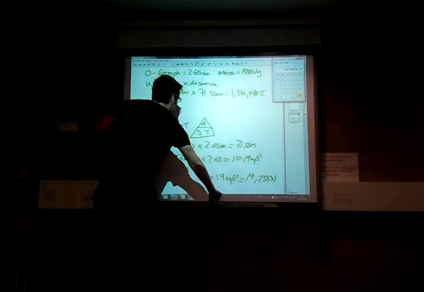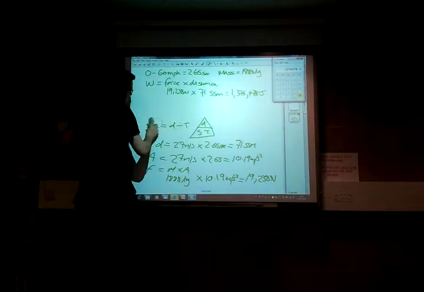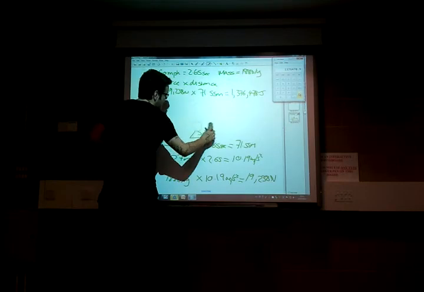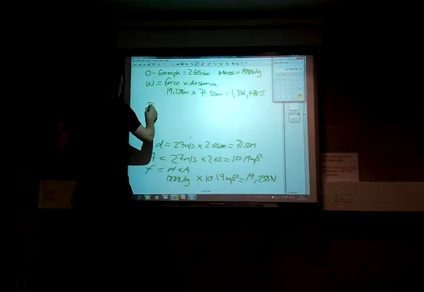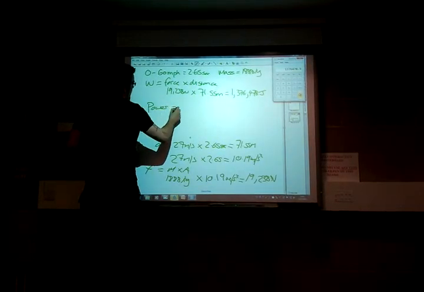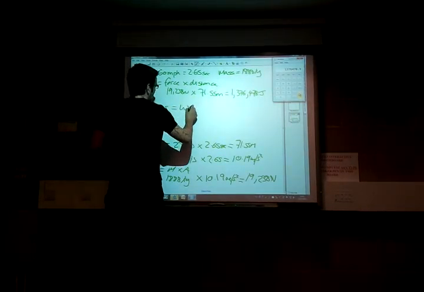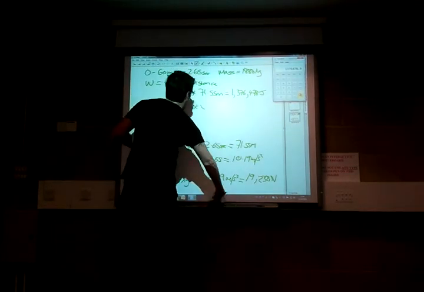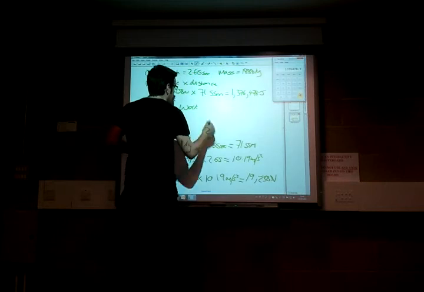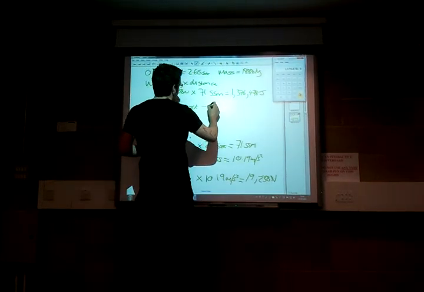So then let's work out power. And we'll just do the first way of working out power, the more accurate way, which is our work divided by the time taken.